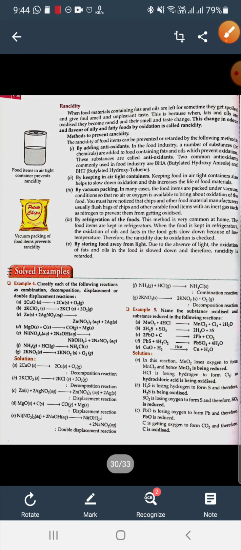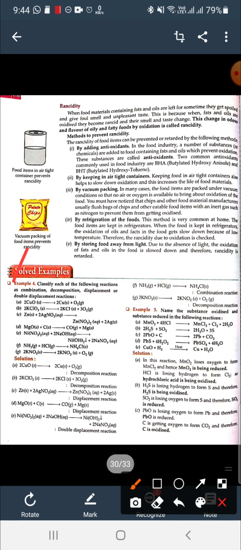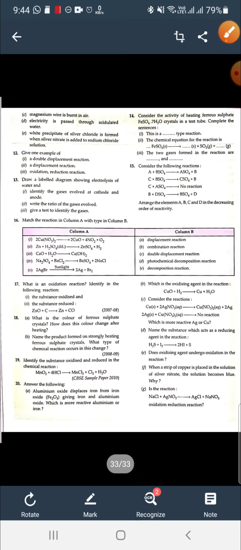You can see some solved examples here. These are related to combination and decomposition reactions. You have to classify them. You can see copper oxide is getting converted into copper and oxygen, so this is a decomposition reaction. Then there are displacement reactions and double displacement reactions. These are some examples, and you have to do them on your own.